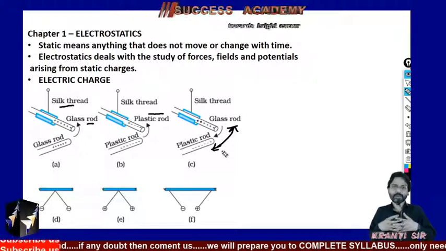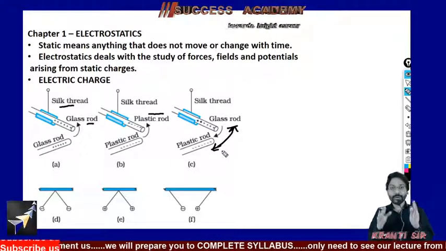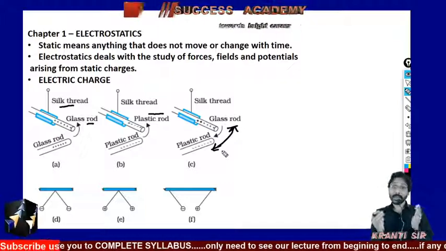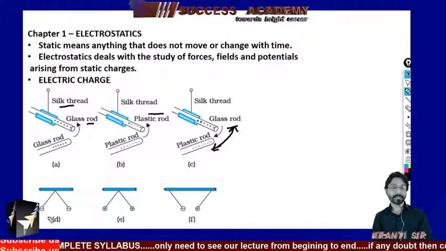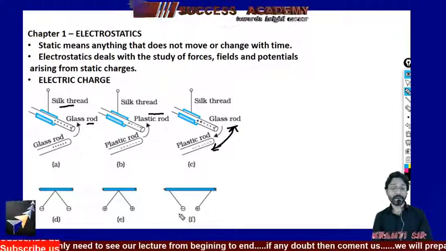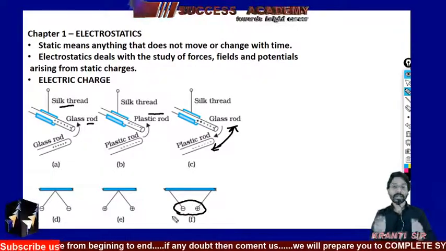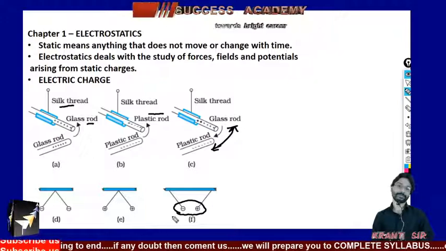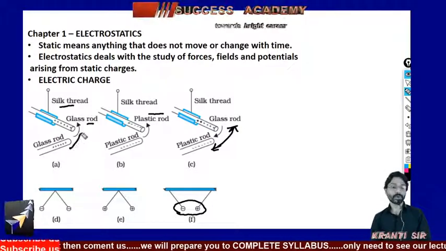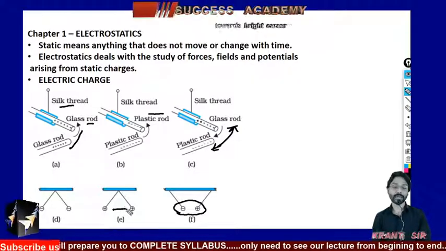The time they start to attract, it means both have different charges. Is this clear? And we know very well that if it is attractive, definitely they have different charges, because unlike charges attract each other. And if you are bringing two glass rods having the same charge, let it be positive, what does it do? Repelling.